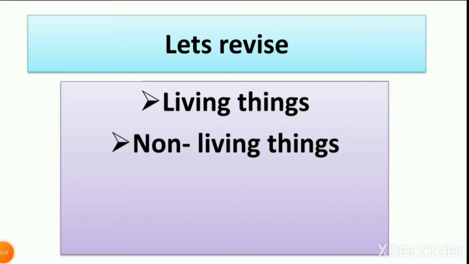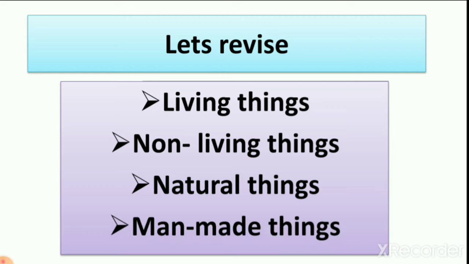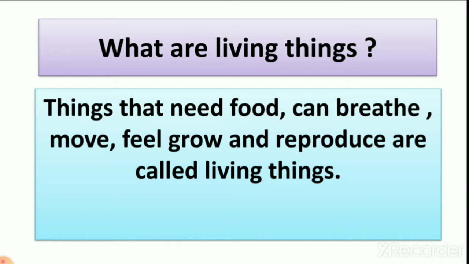Then we learn about natural things and man-made things. In this lesson we learn about all these things, and also we learn what is the difference between different types of things. So let's revise what we learn in this lesson. First we learn about what are living things.